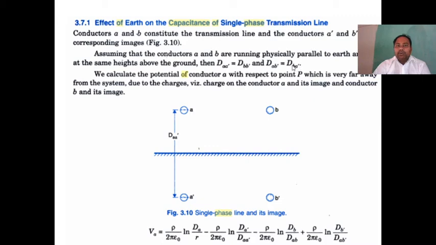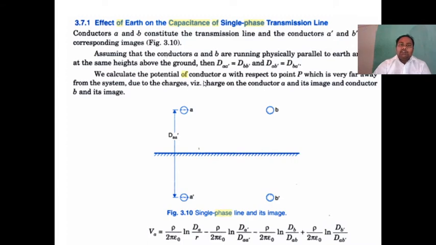This is a very important equation. The distance between conductor A to A dash is equal to the distance between conductor B to B dash. Similarly, the distance between A to B dash is equal to B to A dash. This is an assumption, so you must keep it in mind.